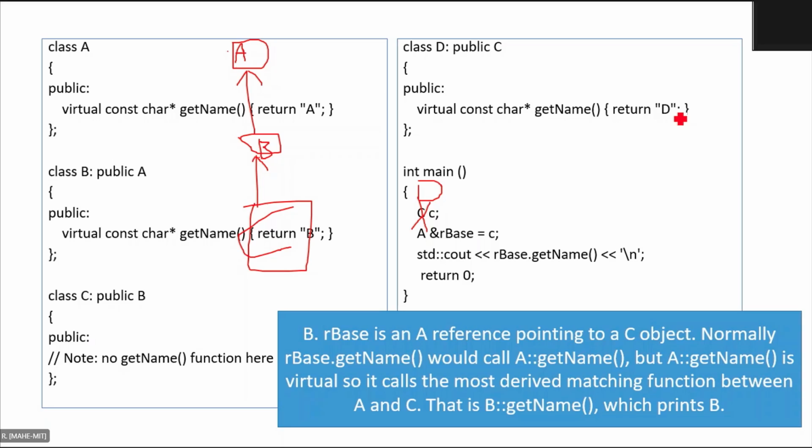the deepest. Okay. Okay, sir. Yeah. Far away from the base, that is the most derived version between A to C in this case.